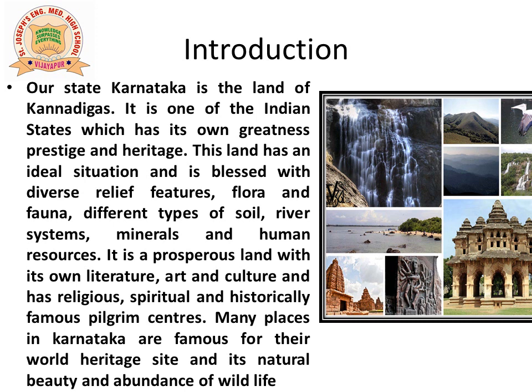This land has an ideal situation and is blessed with diverse relief features, flora and fauna, different types of soil, river system, minerals and human resources. Karnataka is ideally situated in India. It is situated in the southern part of India. Karnataka has different relief features like mountains, valleys, forests, types of land and others. Karnataka has rich diversity in flora and fauna, that is in vegetation and animal life.